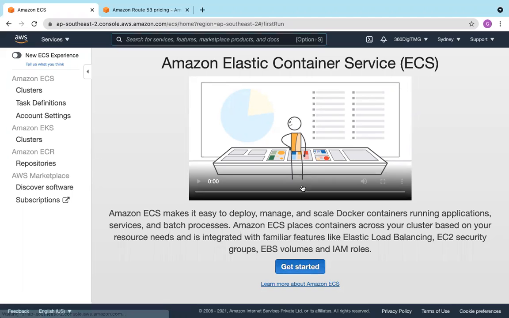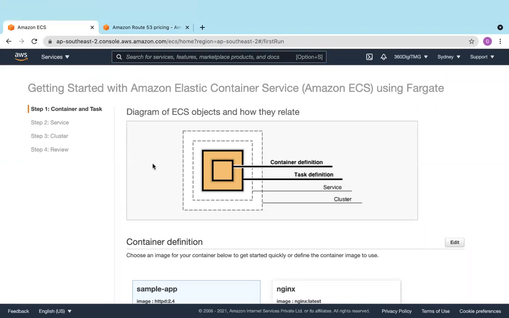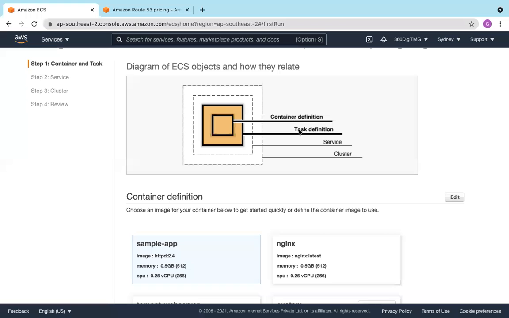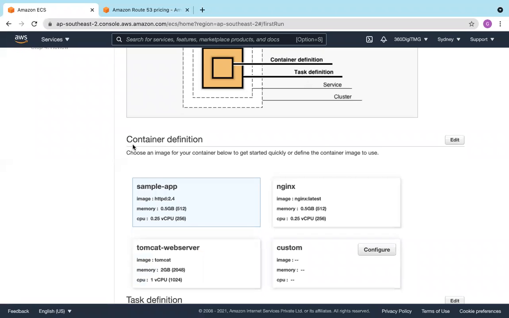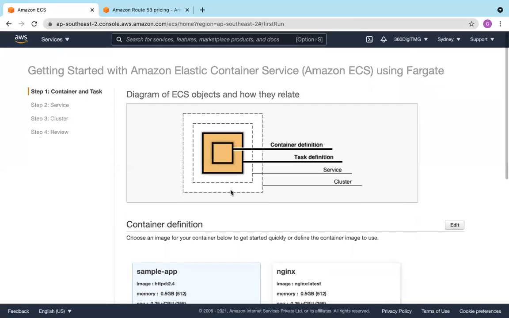So let us get started with ECS. And you can see this is ECS. There is container definition, task definition, service cluster. And here we have a sample containers, Tomcat web server container and Nginx server container, sample app. So we have something called as Fargate. So there are two types of containers again. We will talk about ECS in tomorrow's class. We will deploy on ECS.